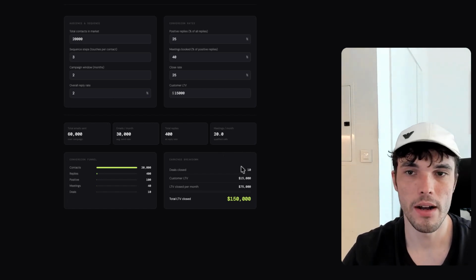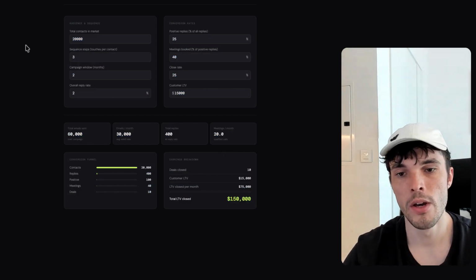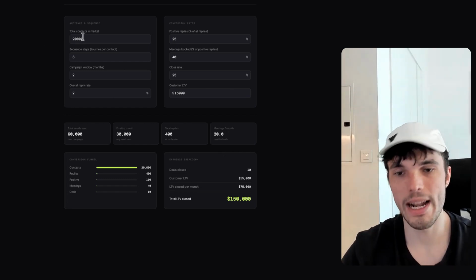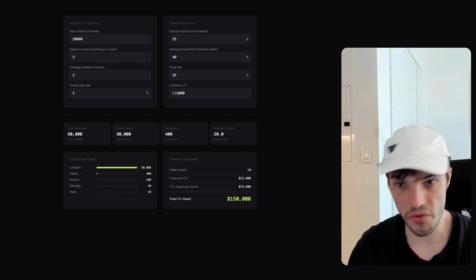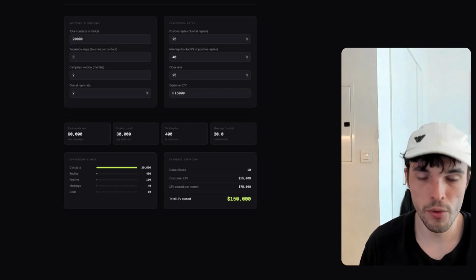This is how you can try to visualize the funnel, and this is also an exercise that we do with our clients here at ScaleSprint: try to actually figure out what are the goals and how do we reverse engineer the results to get to that point. So this is also something that I highly recommend you do whenever you build out your campaigns for these local businesses.